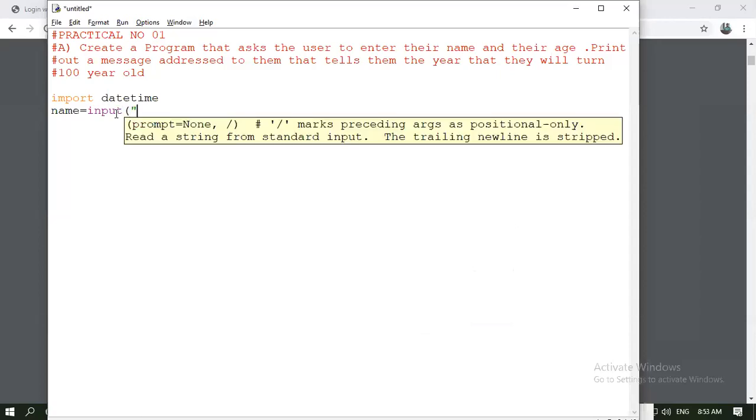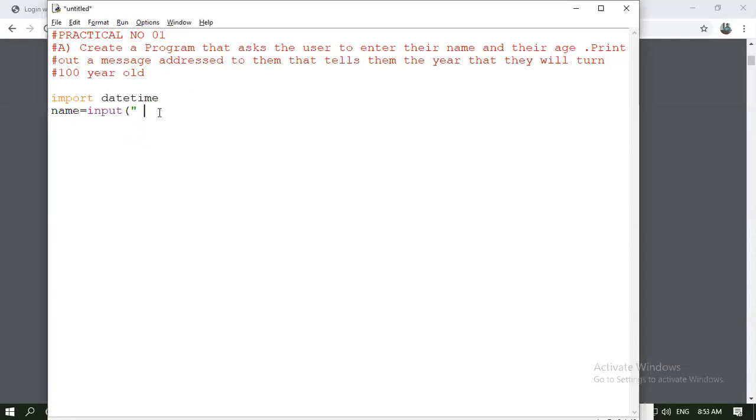If we have to accept a number, then we have to pass it as an integer. So write or provide your name. Done. So this name input will be taken from the user.